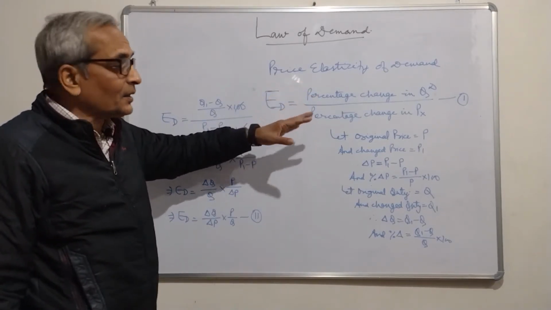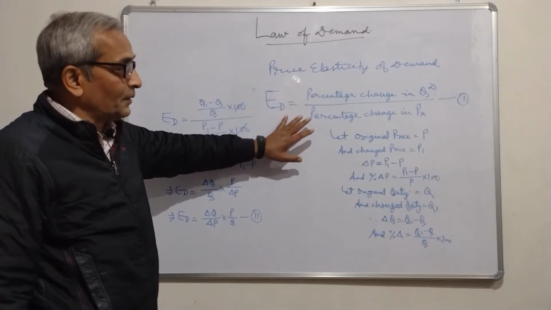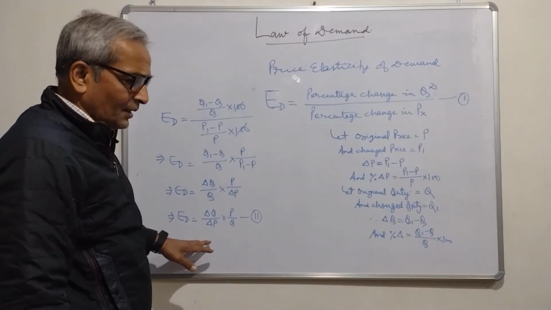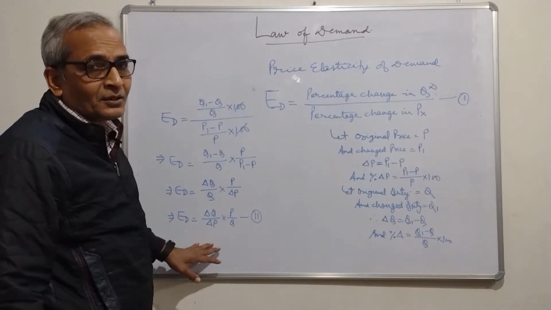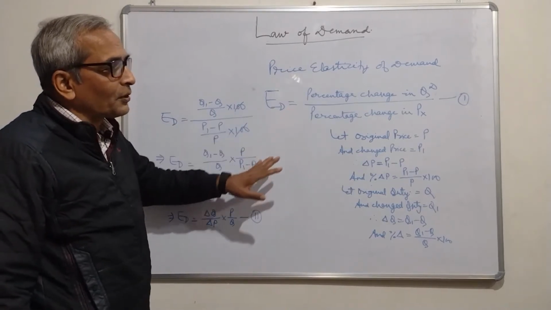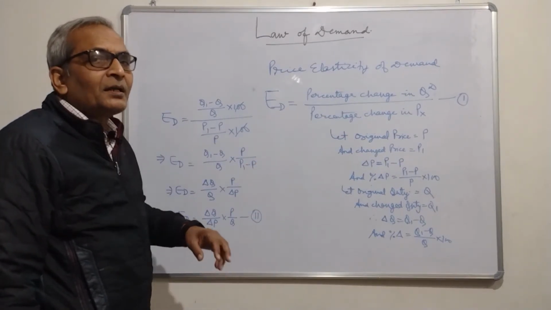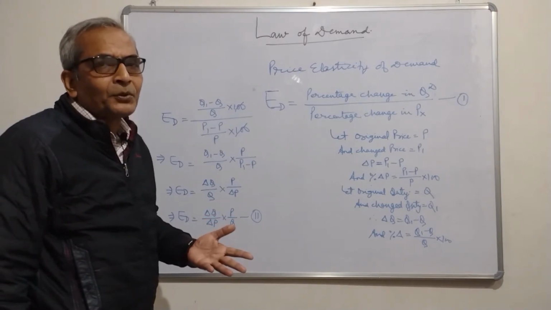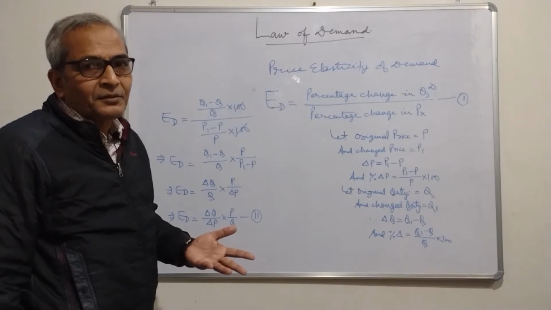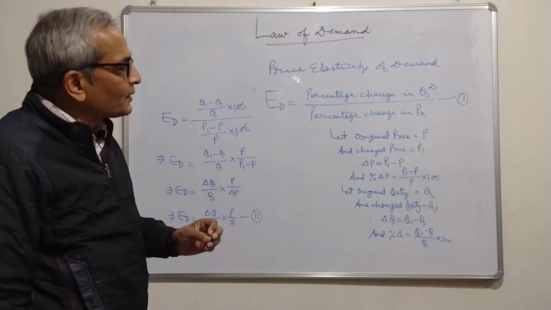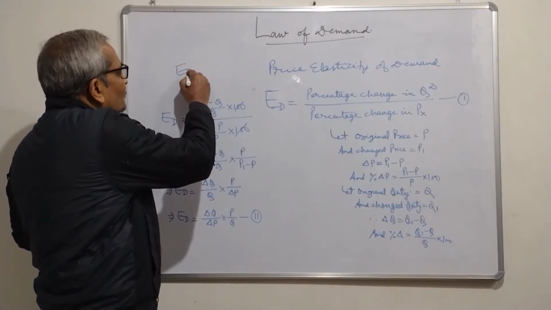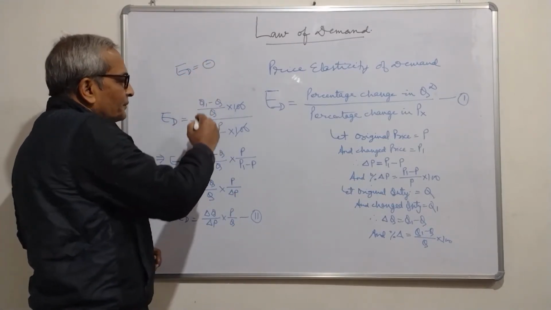If the data is in percentage terms, we use this formula, and if the data is in numbers, we use this formula, right? So by using these two formulas, you can easily compute the price elasticity of demand. Right? Clear?